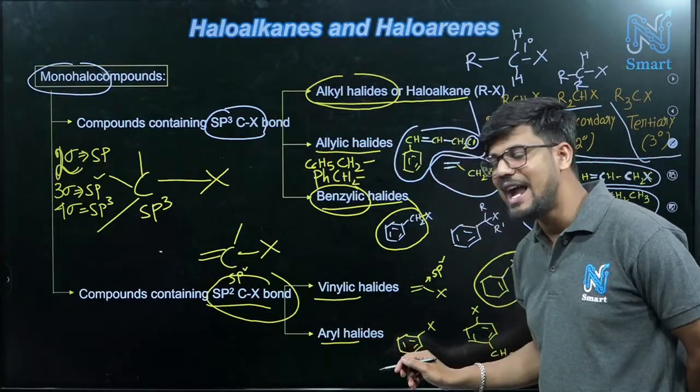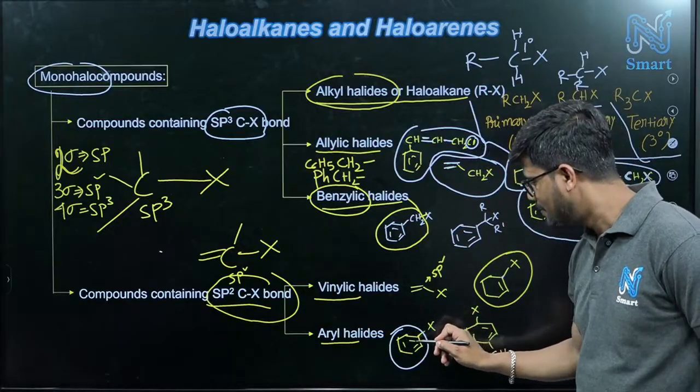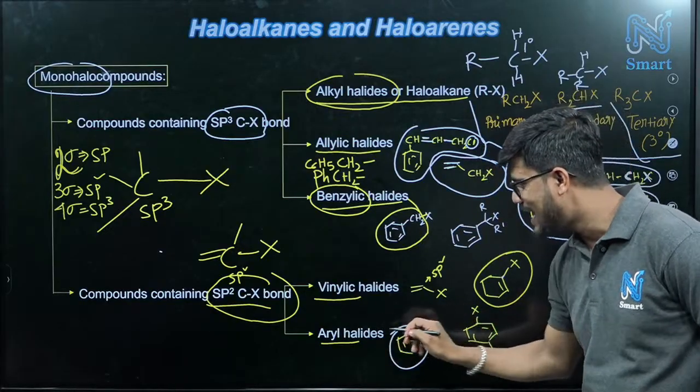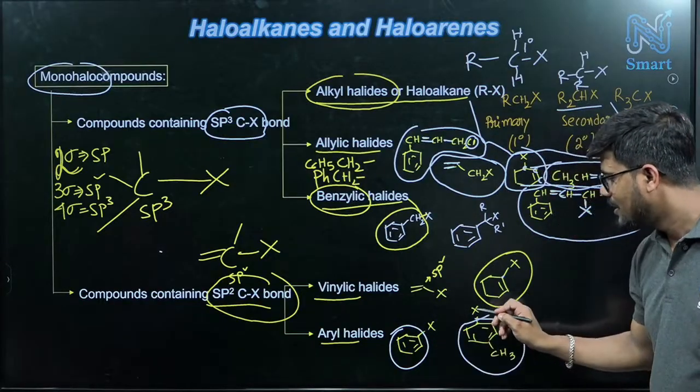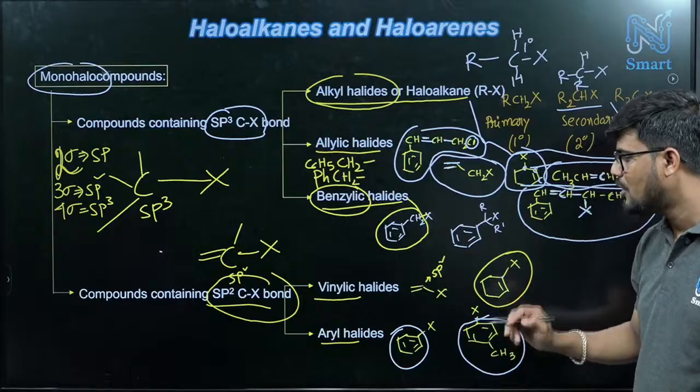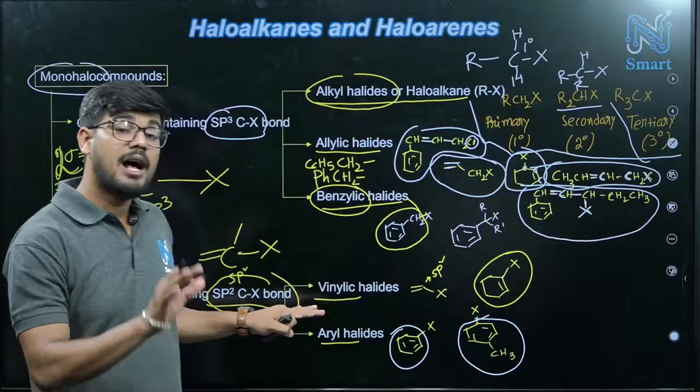Aryl halide means the benzene ring directly contains the halogen, PhX. This is aryl halide. Again here you can see this is a toluene system with X on the ring, so this is also aryl halide.